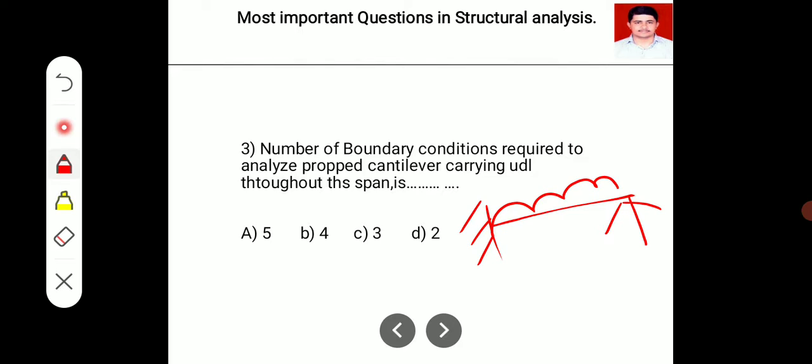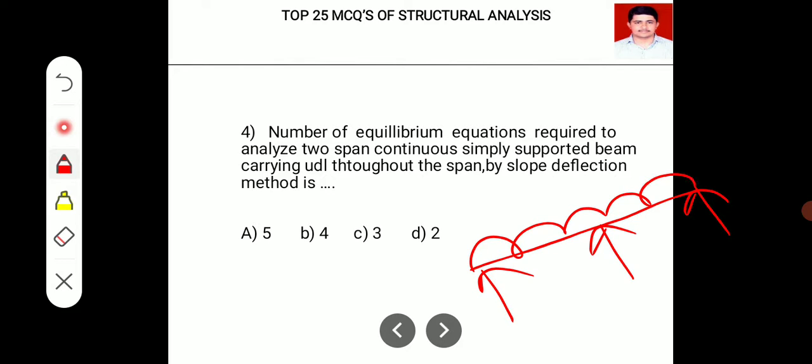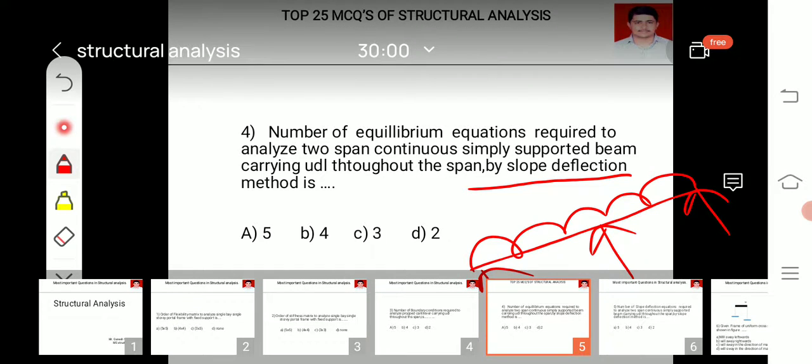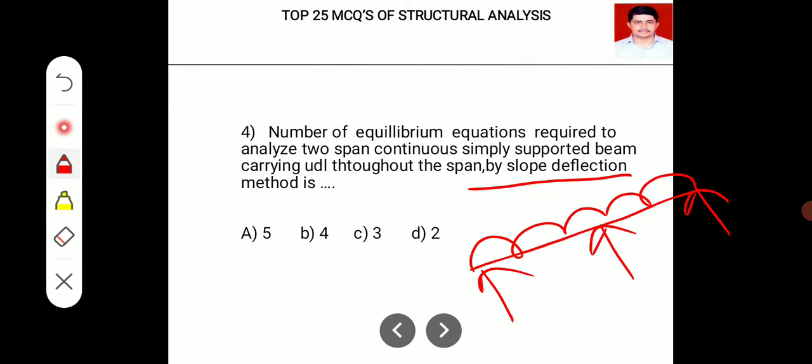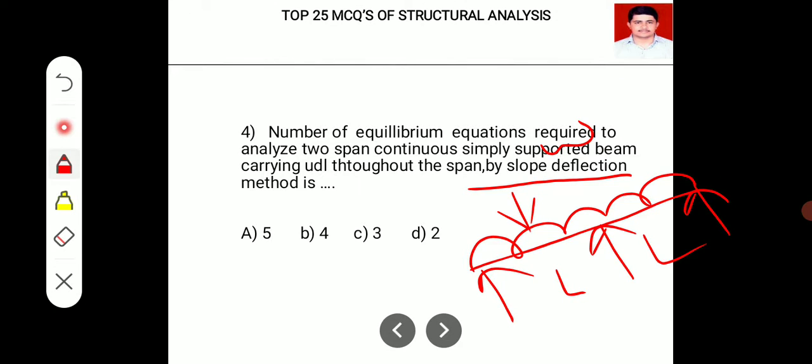throughout the span. Okay, the next question is the number of equilibrium equations required to analyze a two span continuous simply supported beam. Two span continuous beam carrying uniformly distributed load. Here what they have asked is by the slope deflection method. So one should know this slope deflection method precisely. So by this method, how many equilibrium equations are required if W is the uniformly distributed load? Okay, two span continuous beam.